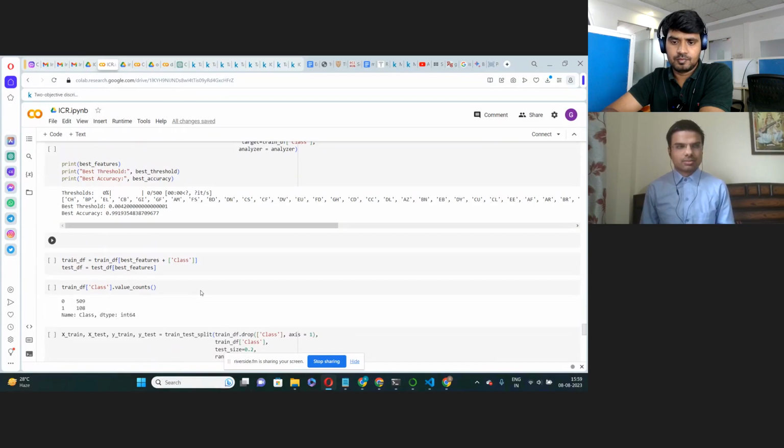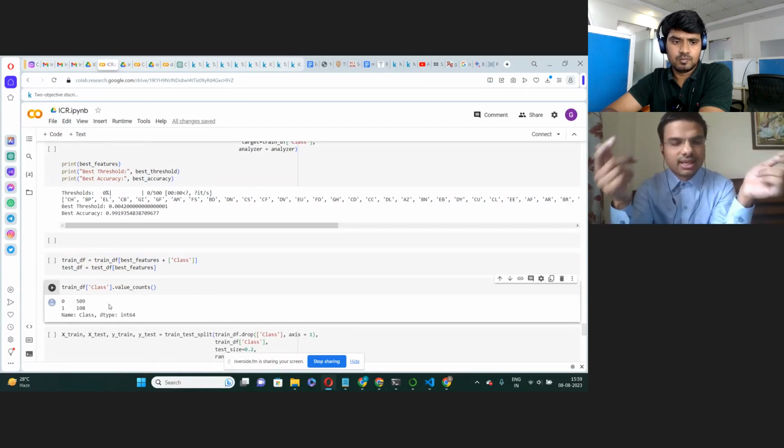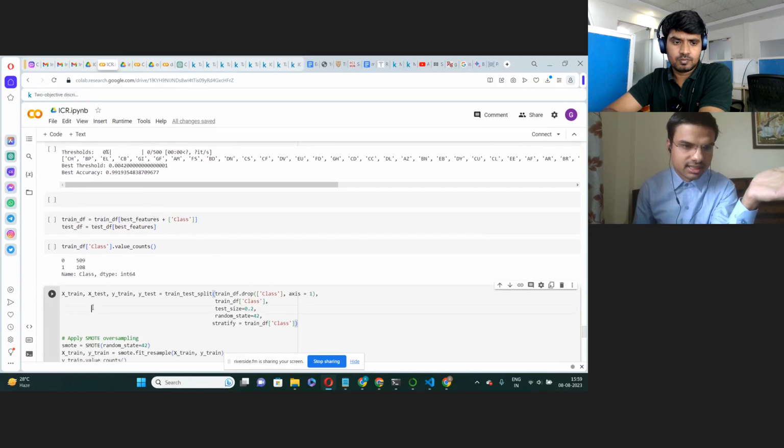So the complexity is to get the accurate result as much as possible. This is for intermediate level, with a highly imbalanced data set. As you can see, there are 509 instances for the cases which have no diseases, and only 108 instances which have diseases. So the model becomes biased. So we have to perform oversampling, and there are many other methods that we have to explore to get a more accurate result than this 94%.